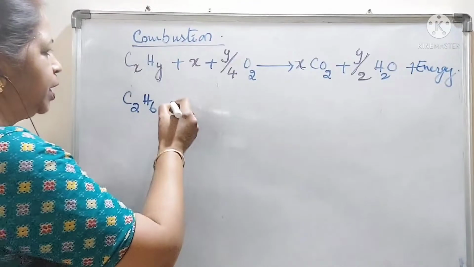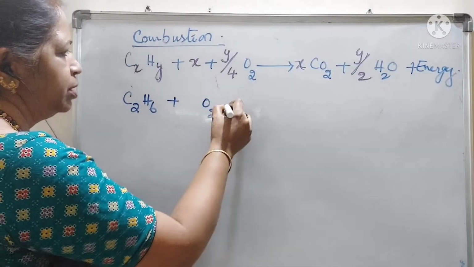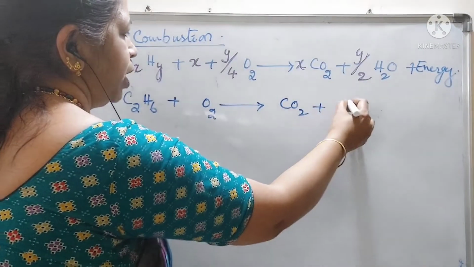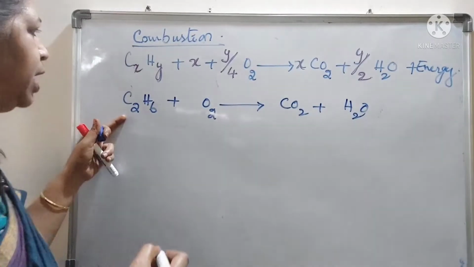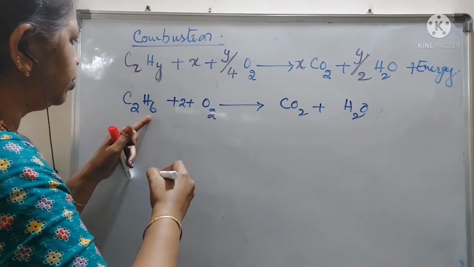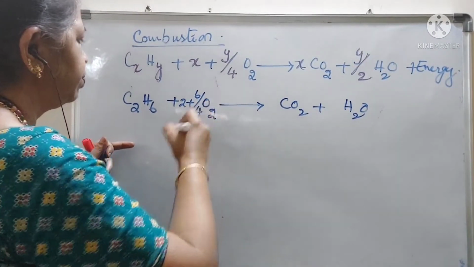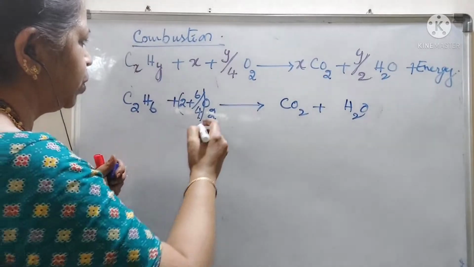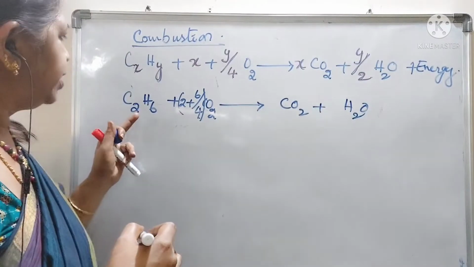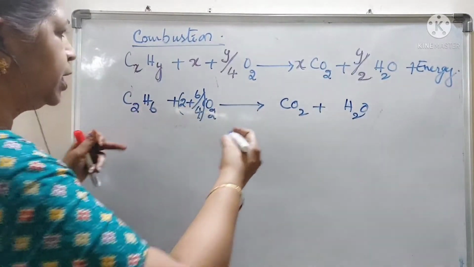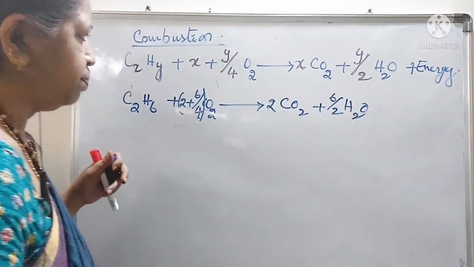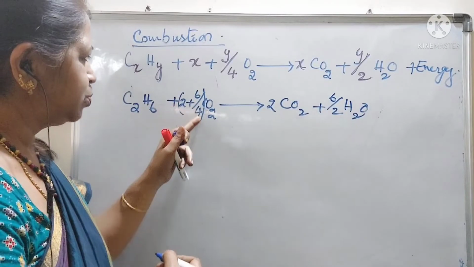C2H6 is ethane. Ethane on combustion, that is burning in presence of oxygen, forms carbon dioxide and water vapor. Now, what is x value for ethane? x is 2. 2 plus y value is 6, 6 by 4. 2 plus 6 by 4 oxygen is required for the combustion of 1 mole of ethane, and it forms x CO2, where x is 2, and y is 6, so 6 by 2 water vapor.